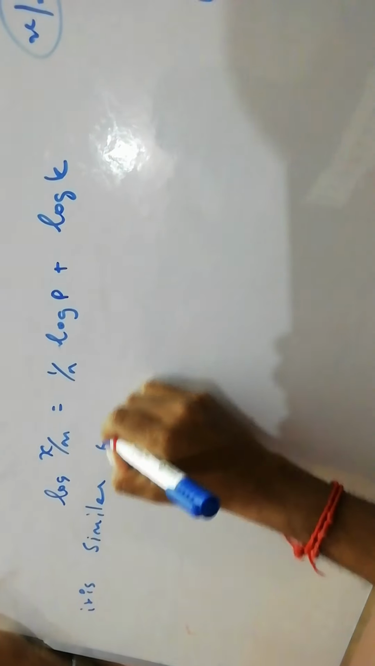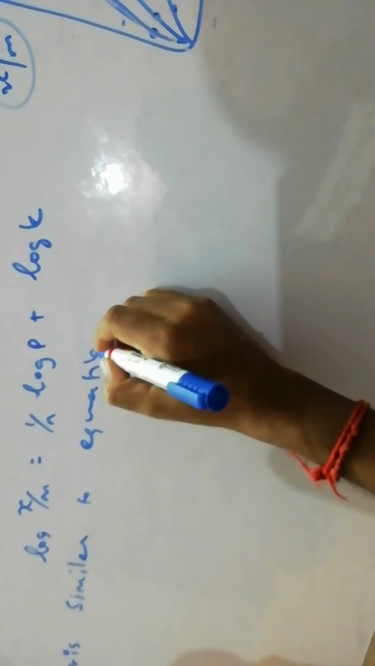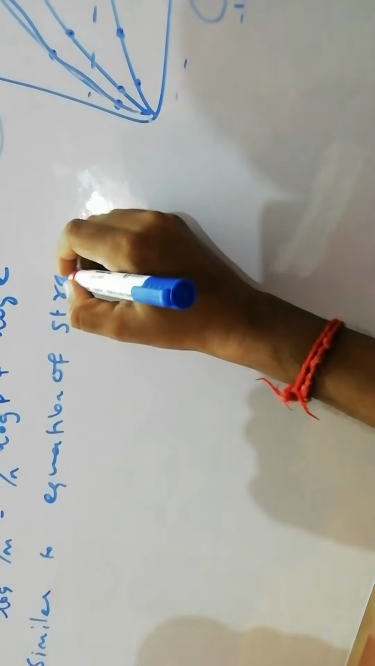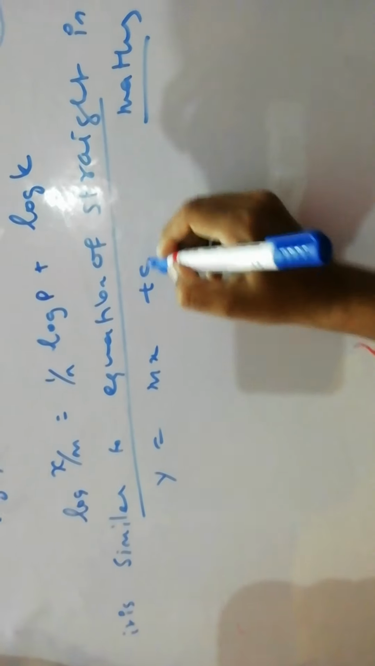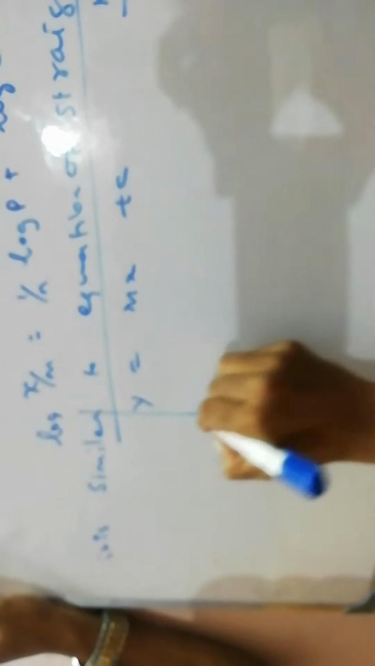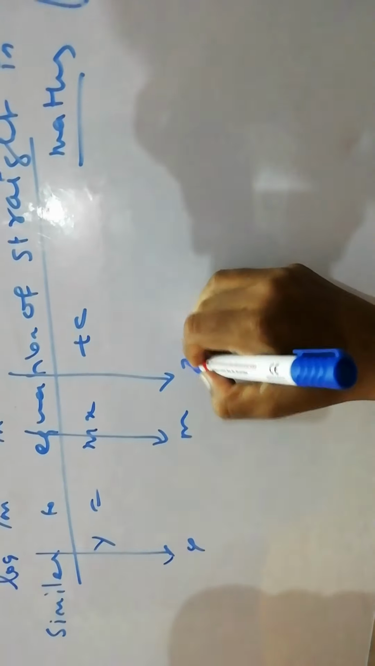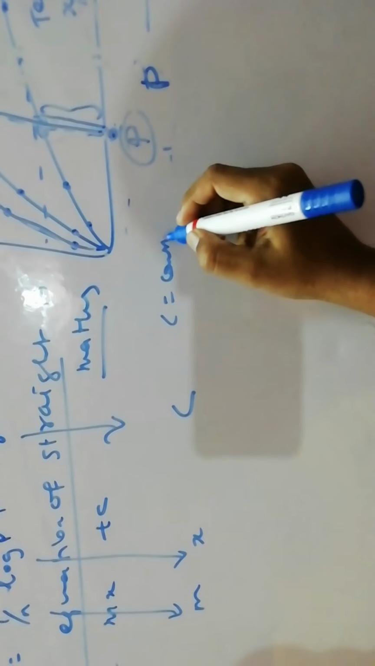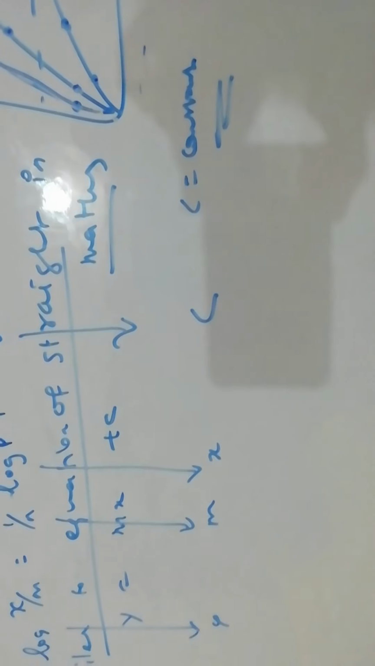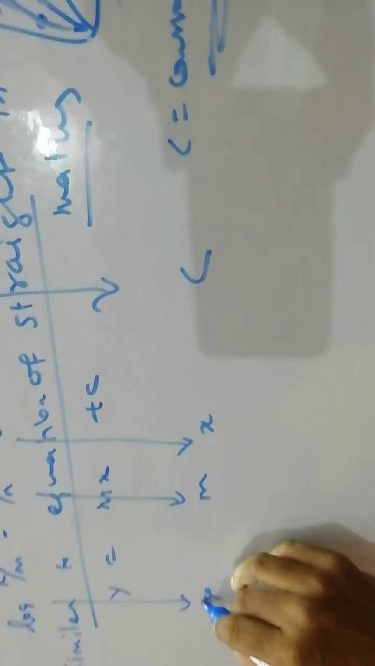This is similar to the equation of a straight line in mathematics. In mathematics, we are using that equation of a straight line. What is that? Y is equal to mx plus c. Here log X by M is y, 1 by N is m, log P is x, and this is C. C is a constant. All these things are similar.